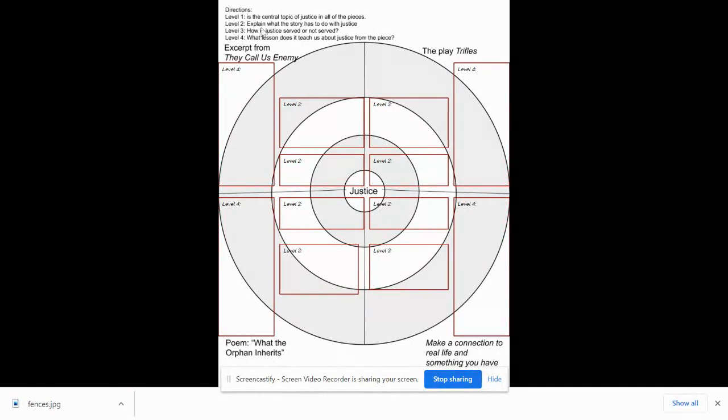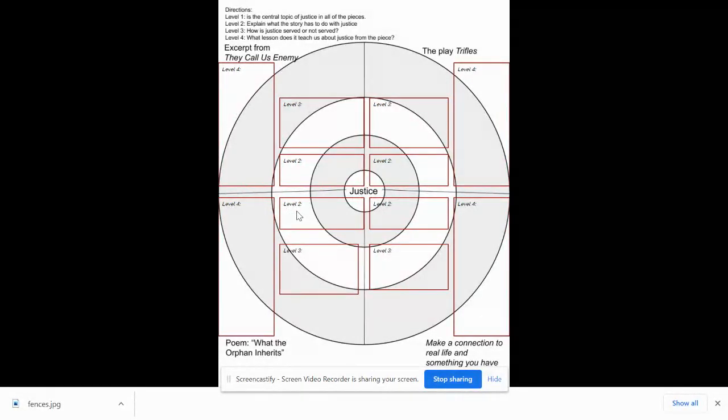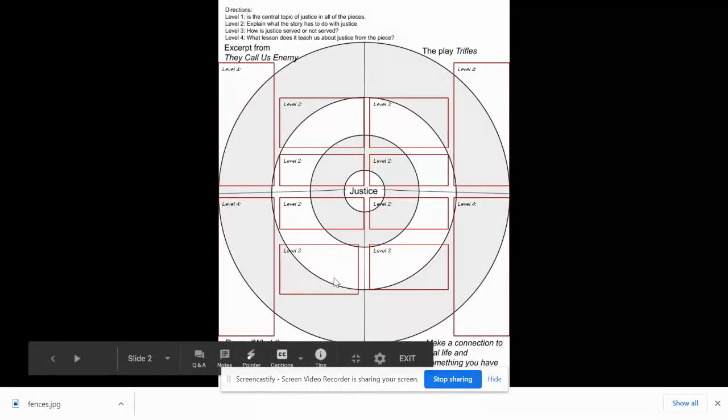And level 2 says explain what the story has to do with justice. So in What the Orphan Inherits, what has happened with the Native American culture or the indigenous people's culture that would be considered unjust? And you would type that there. And then 3, how is justice served or not served? Meaning, has it ever been resolved? Why or why not? It depends on your article. So you'll tell me that.